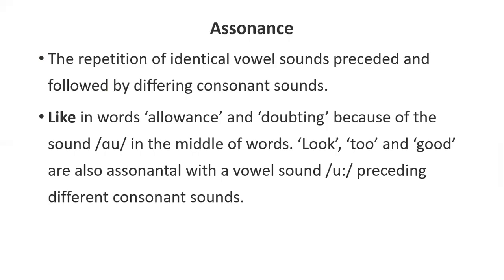"Look, too, good" are also assonantal with the vowel sound oo, preceding different consonant sounds. So what is assonance? This is the repetition of identical vowel sounds preceded and followed by different consonant sounds.